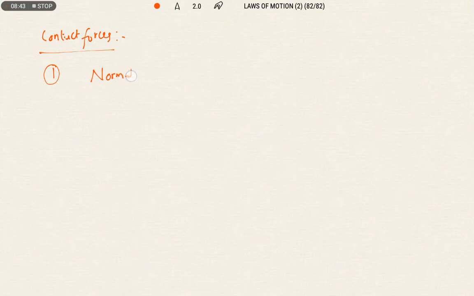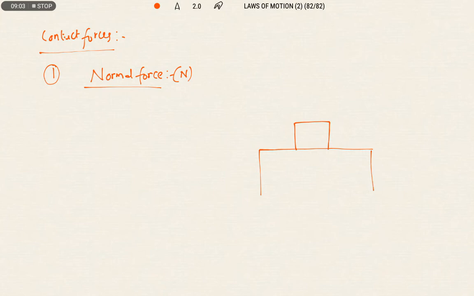It is also known as normal reaction, or sometimes reaction force. What is meant by normal force? Let us consider an object placed on a table. The mass of the object is m. When the object is resting on the table, what will happen? There is one force acting on it, that is gravitational force. The direction of the gravitational force is always towards the center. So we can write Fg equals mg.